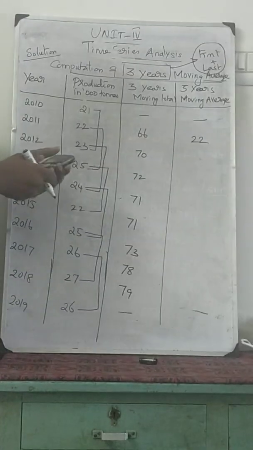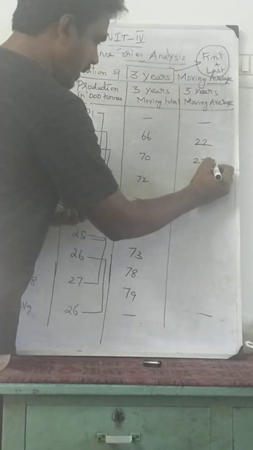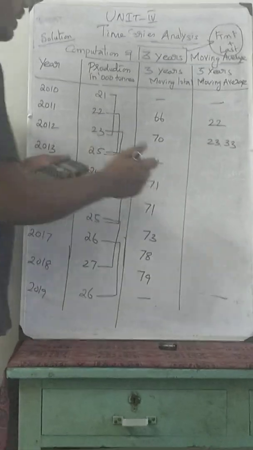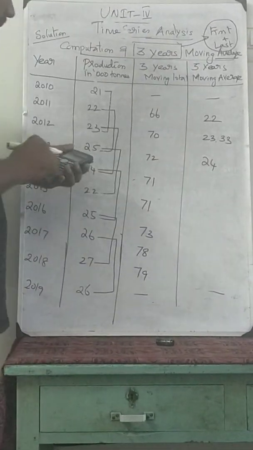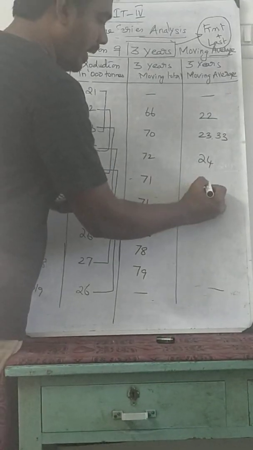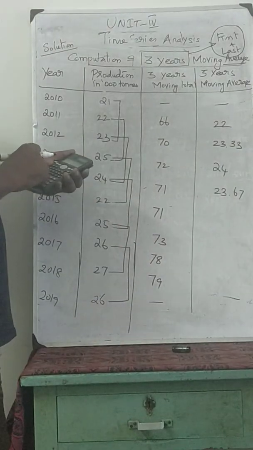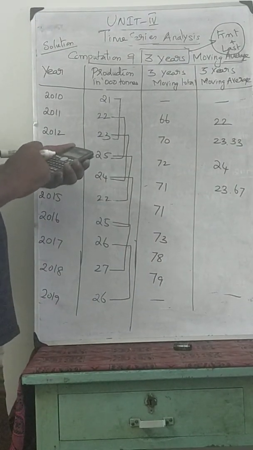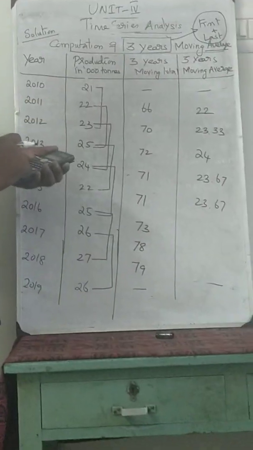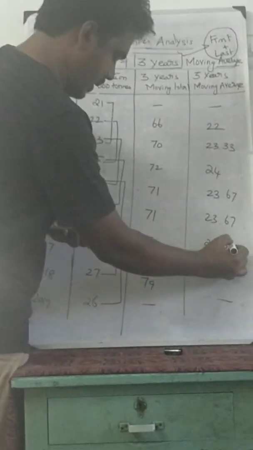70 divided by 3 is 23.33. Then 72 divided by 3 is 24. Next, 71 divided by 3 is 23.67, and again 71 divided by 3 is 23.67. 73 divided by 3 is 24.33.